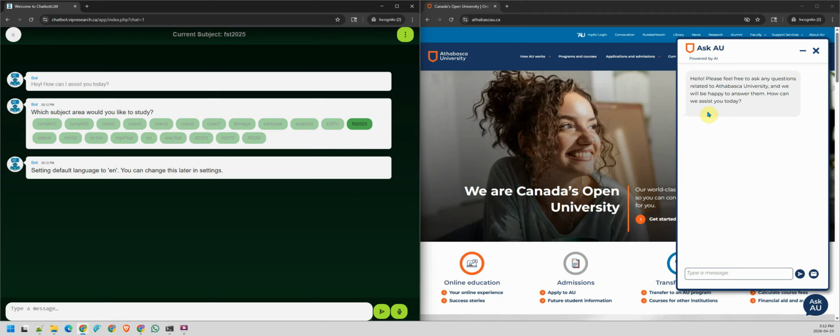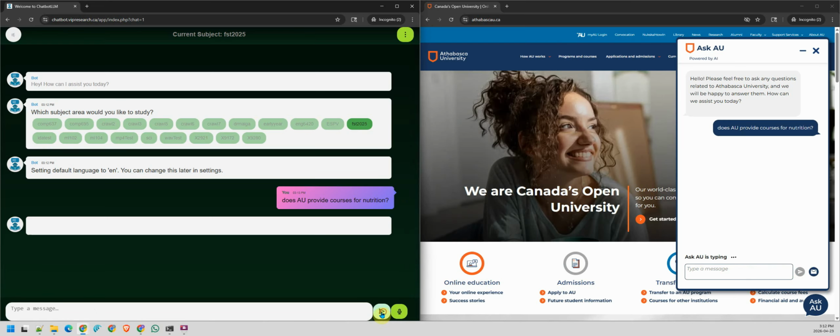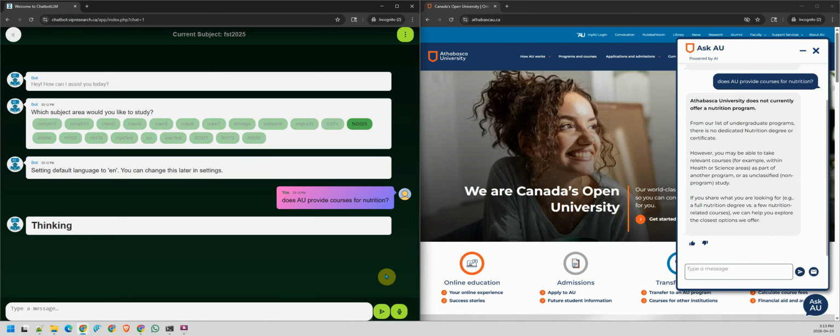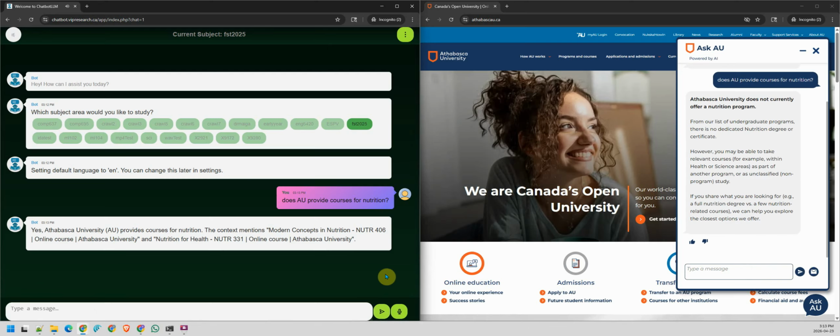My first task will be to ask this question: does AU provide courses for nutrition? On the right-hand side, I'm using AskAU, and I click enter here. Both of them say yes, Athabasca University provides courses for nutrition. Okay, so basically, MASA can talk. You can see that both of them come out with something at almost the same time.